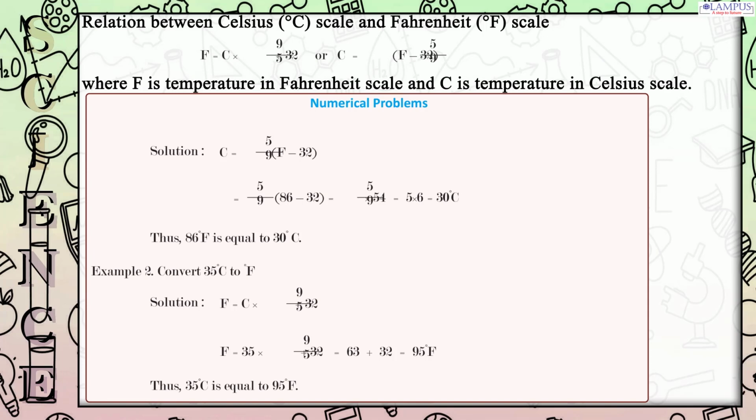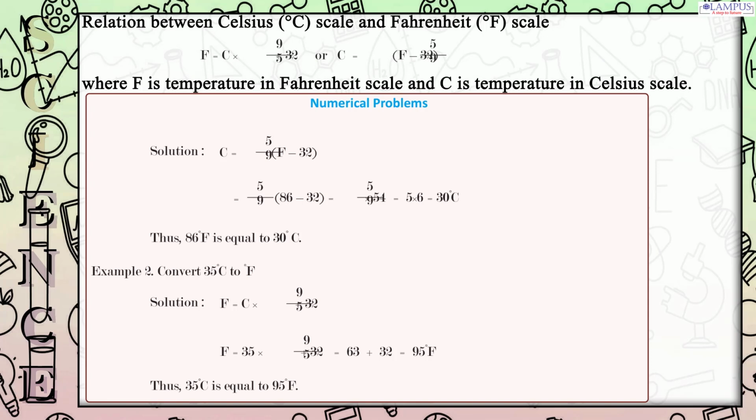Numerical problems. Solution. Thus, 86 degrees Fahrenheit is equal to 30 degrees C. Example 2. Convert 35 degrees Celsius to degrees F. Solution. F equals C times 9/5 plus 32.